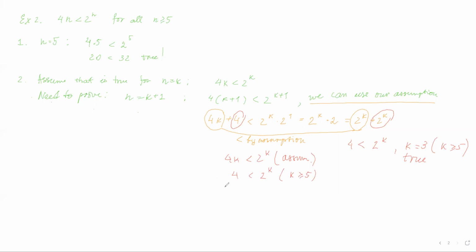So if you add these two inequalities, you're going to get 4k plus 4 is less than 2^k plus 2^k, right? Remember that this side is 2 times 2^k, or 2^(k+1), and this side is 4(k+1). If you consider this part and this part, that's exactly what we are proving: 4(k+1) is less than 2 to the power of k+1.